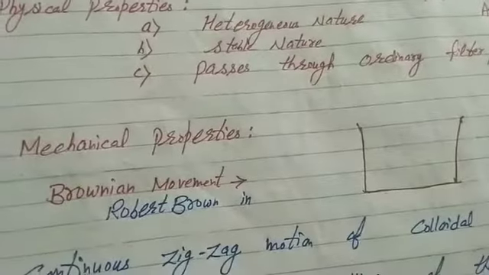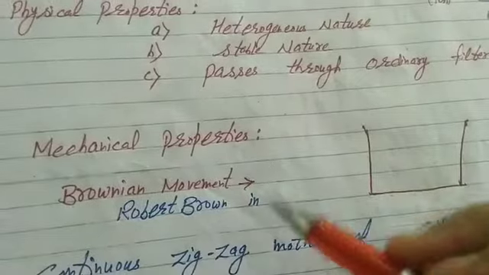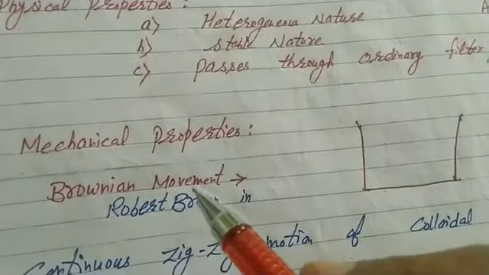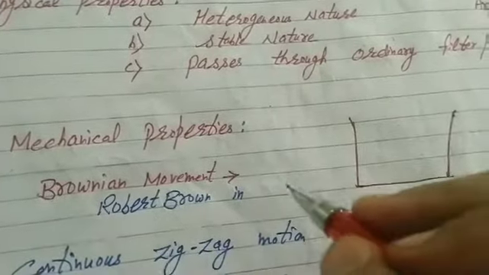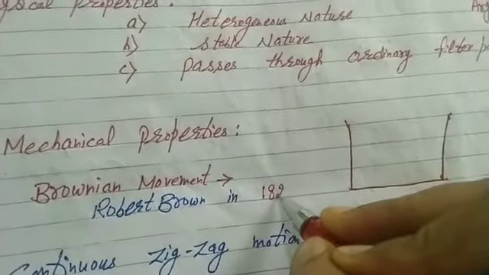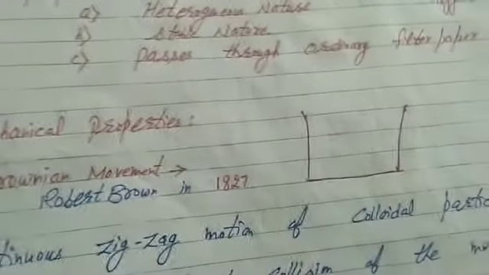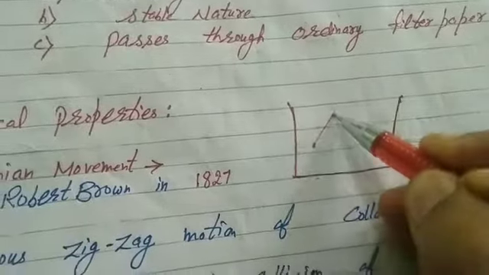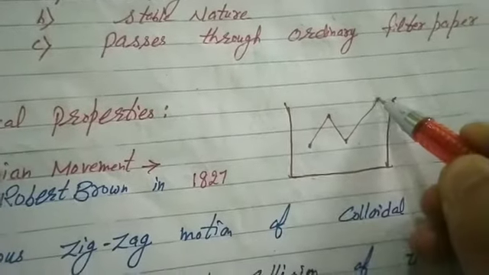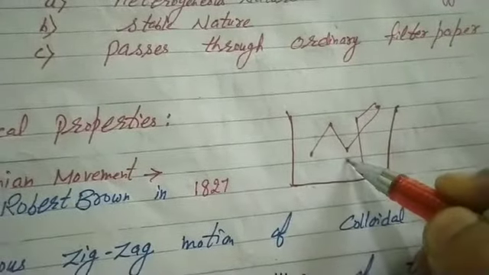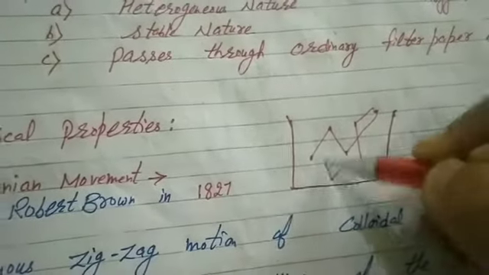Second, mechanical properties. Students, in mechanical properties, we will study Brownian movement, given by the scientist Robert Brown in 1827. Brownian movement is the continuous zigzag motion of colloidal particles in colloidal solution. It is called Brownian movement.